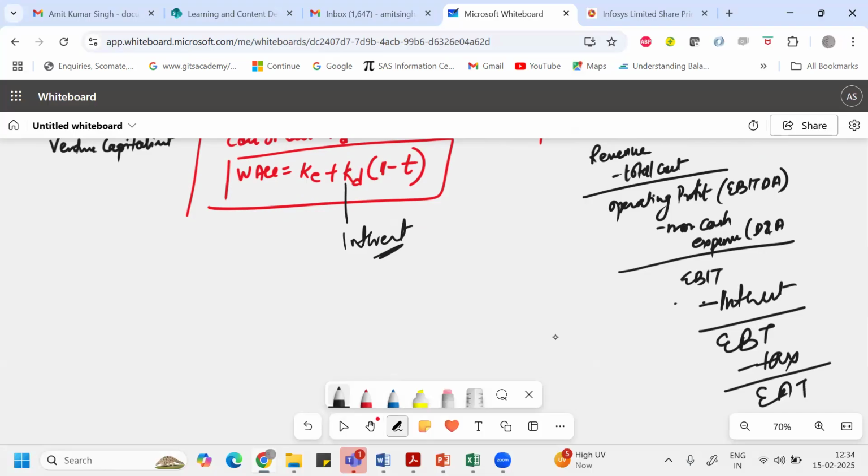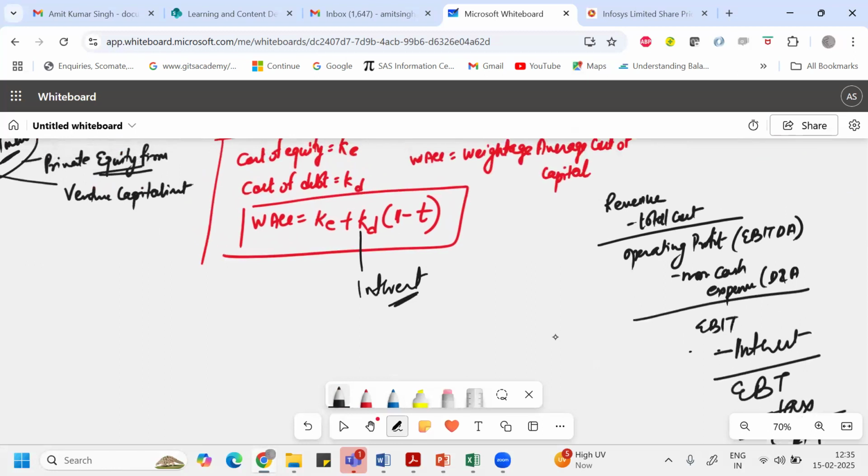Since interest is deducted before the calculation of actual tax, interest gives you something called the tax shielding advantage. This advantage is what you get from raising funds by debt.